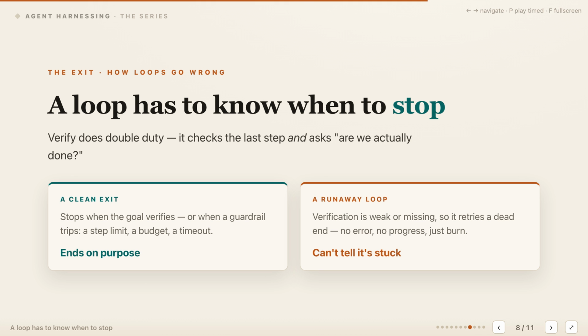Verification does double duty. It checks the last step and decides whether the run is actually finished. A clean exit occurs when the goal verifies or when a guardrail triggers, such as a step limit, budget, or timeout. When verification is weak, the loop can retry the same dead end while producing valid-looking actions and no measurable progress. Nothing crashes, yet time, tokens, and tool costs continue to burn because the system cannot recognize that it is stuck. Stopping belongs in the harness design, not in the model's mood.